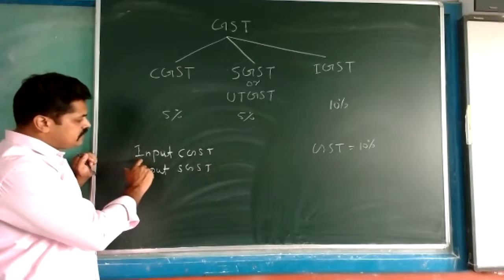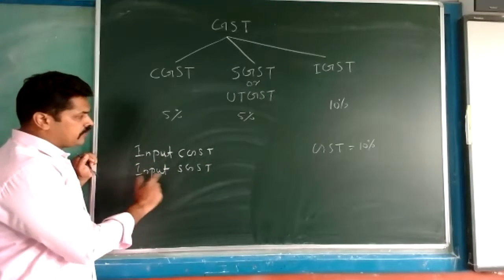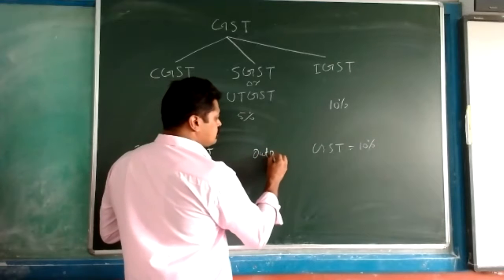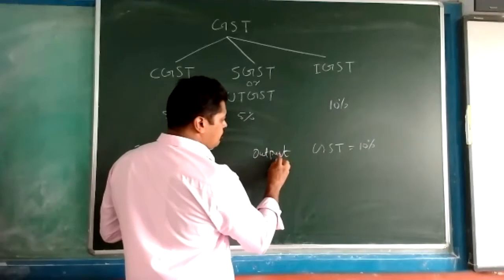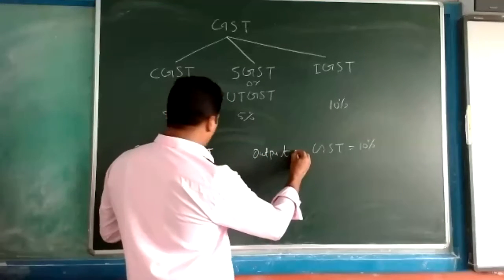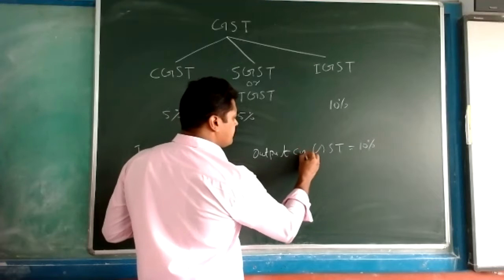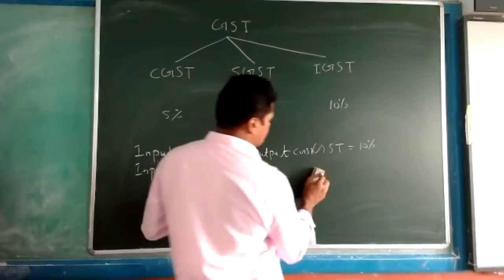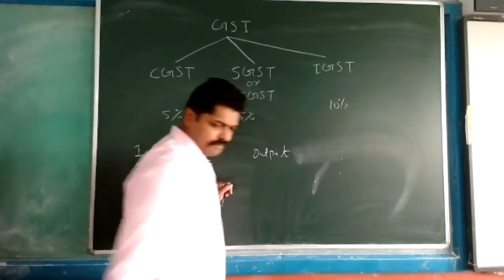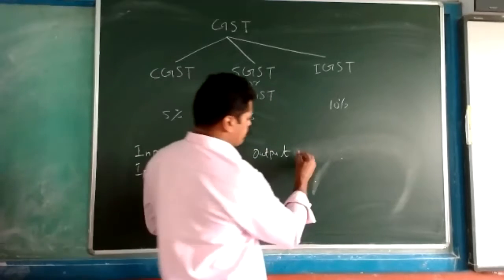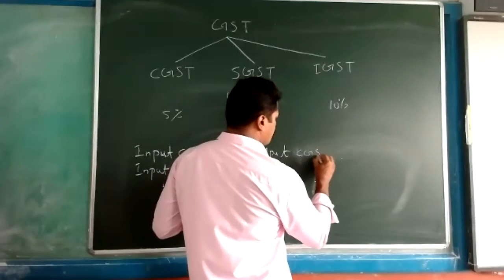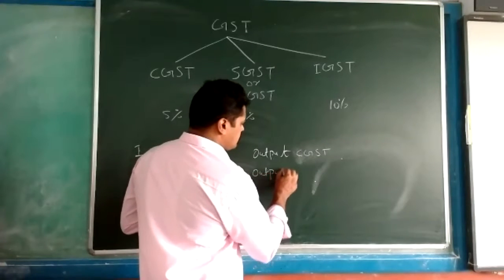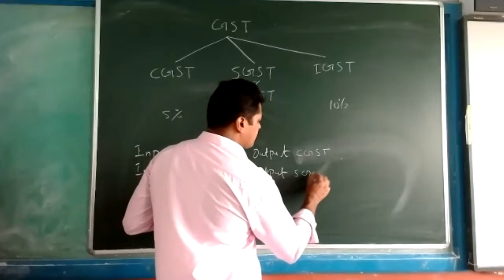So always in the journal entry we are using either input, otherwise we will use output. Output we are using: output CGST or output SGST.